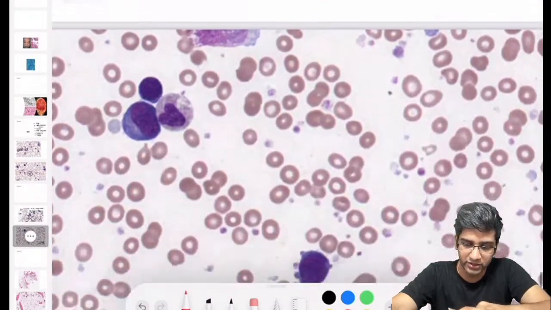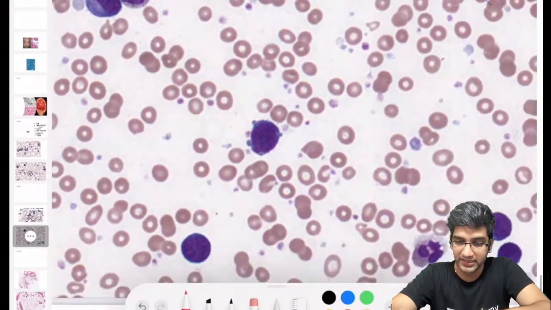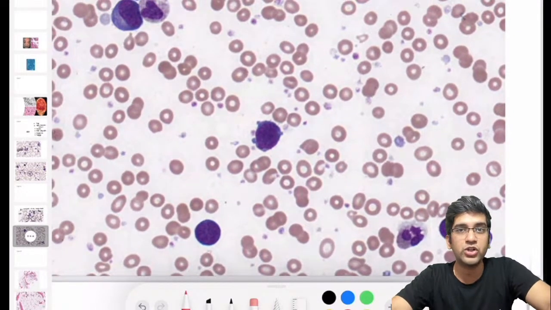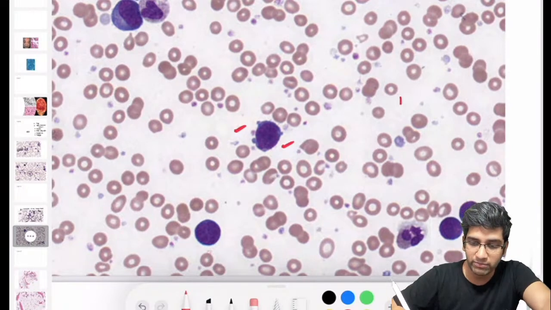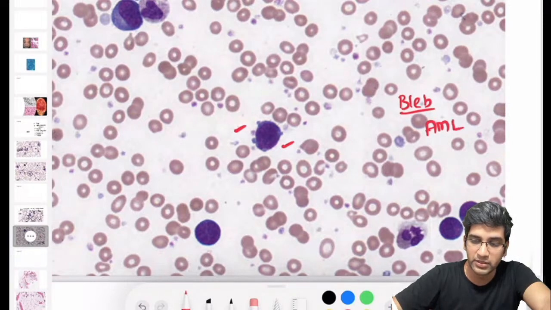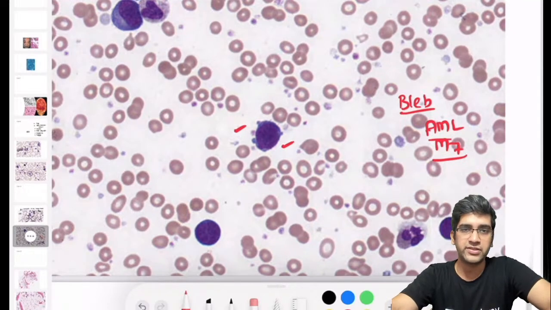I have one more image here, right? See, look at this. Even in this image, there are a good number of platelets, right? I have lots of background platelets here. They are a classical case of an AML-M7. I do have blebs in the cytoplasm. When you have blebs in the cytoplasm, I want you to think of a megakaryoblast leukemia, which is AML-M7. Right? This was a classical case of an AML-M7.